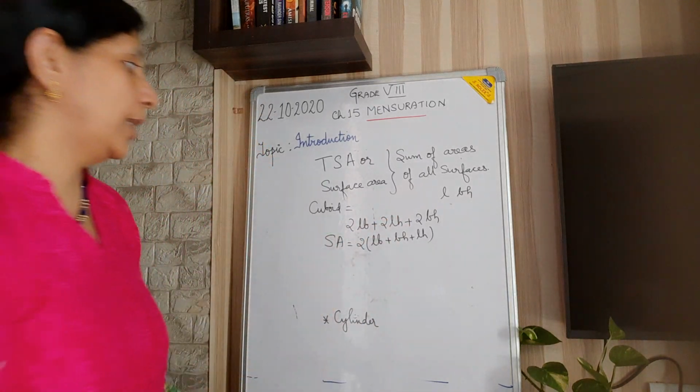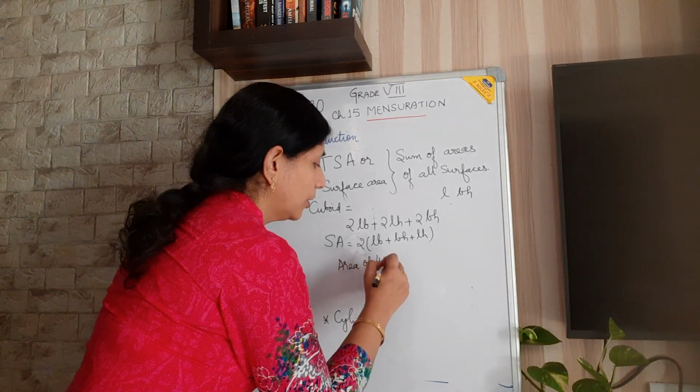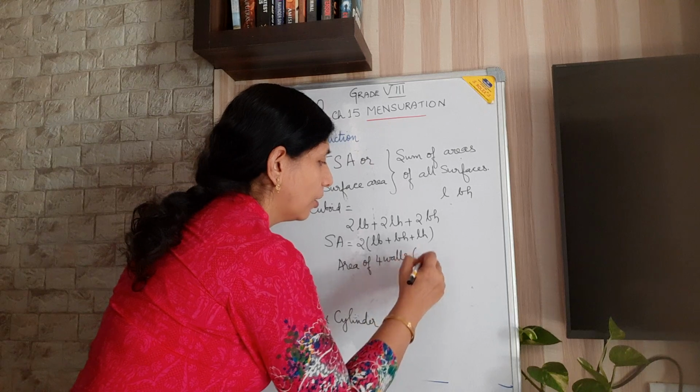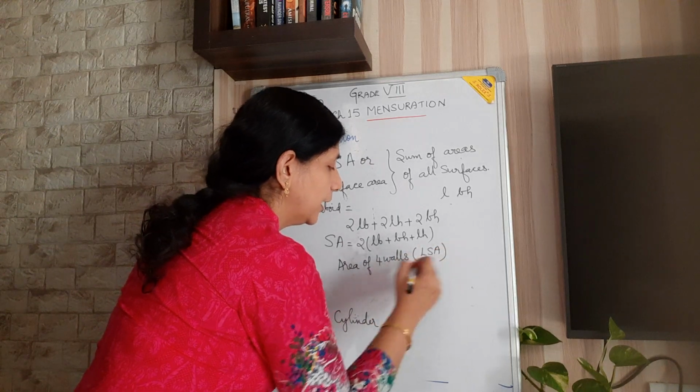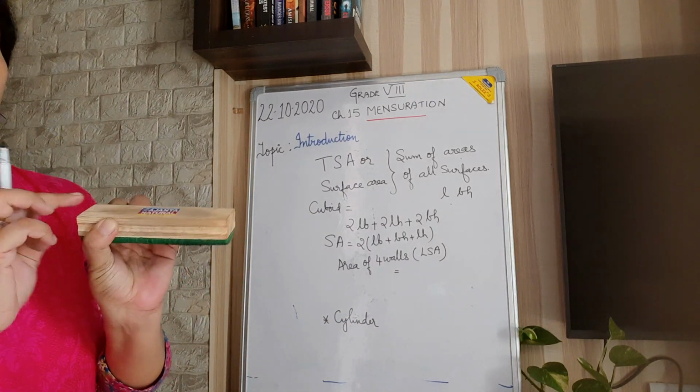Now, same way, the area of 4 walls, or the LSA, equal to, if I take away the top and bottom, that is length and breadth here, length and breadth here.